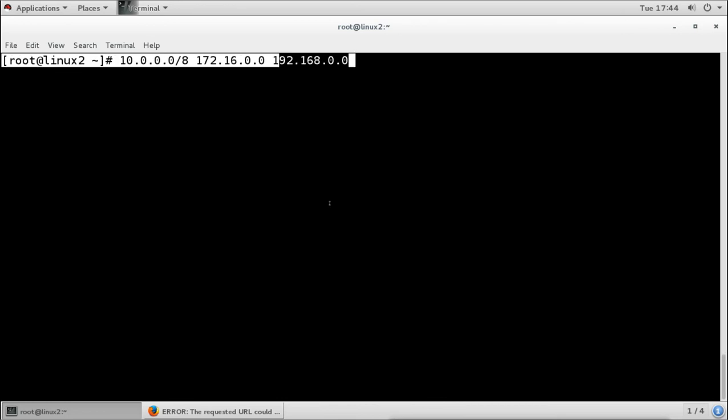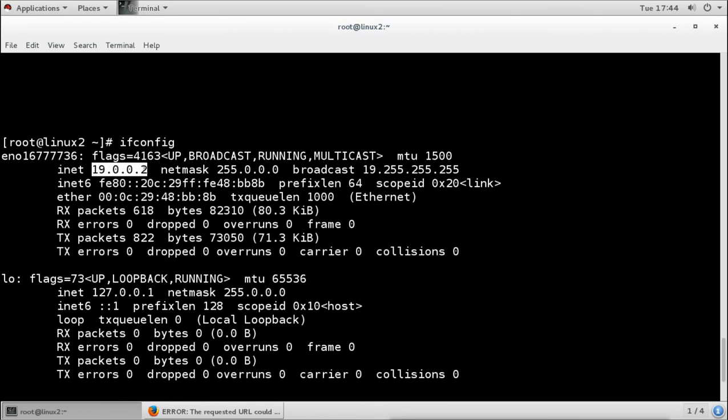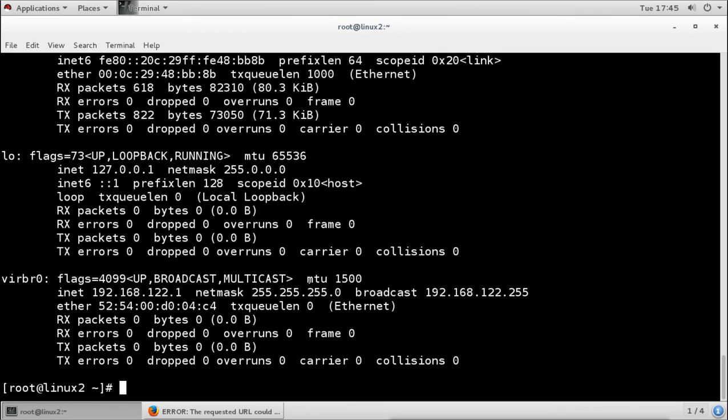So if all our LAN machines have any of these private IP addresses, they are allowed. Right now the IP address we have in the LAN network is this one, which is not a private IP address. So it is not allowing this IP to access through the proxy server. It only allows private addresses, not public addresses. This is the default behavior. By default the proxy server allows everyone, but only from private IP networks. If the client side is using a public IP address, it does not allow it.